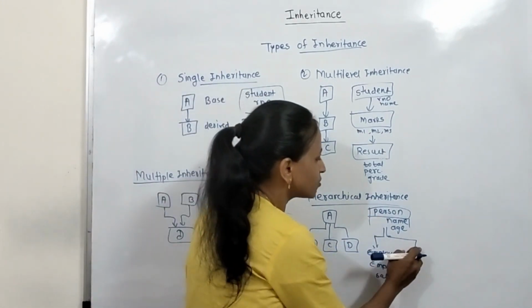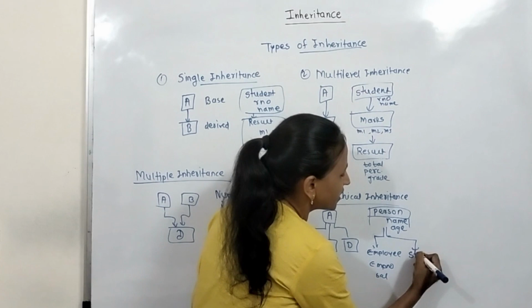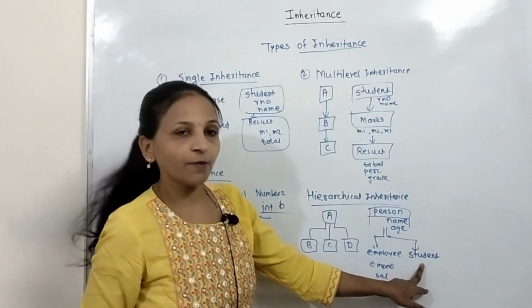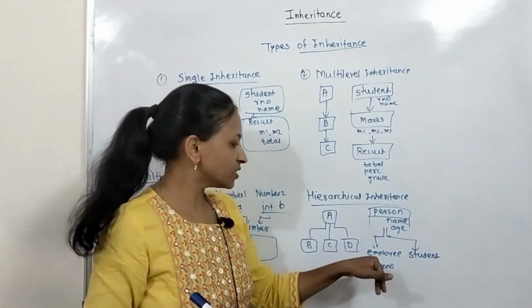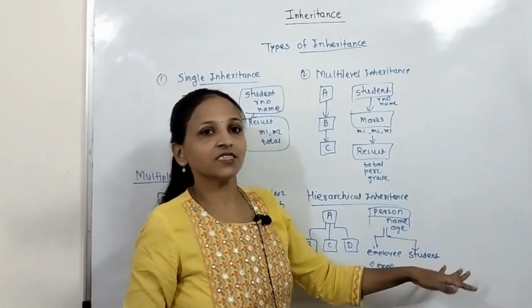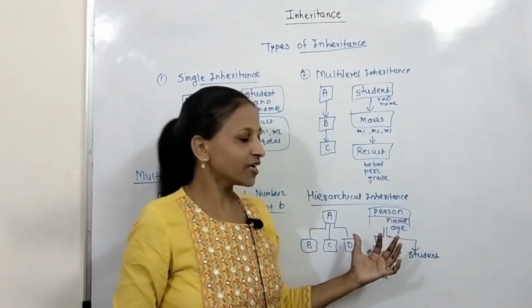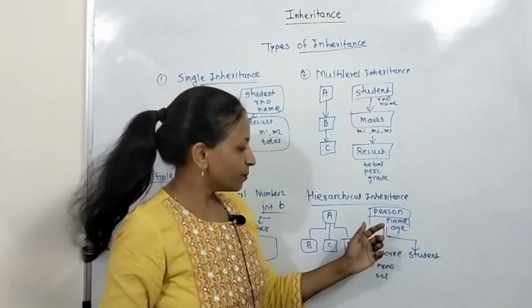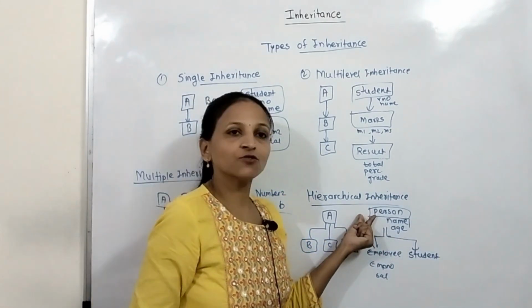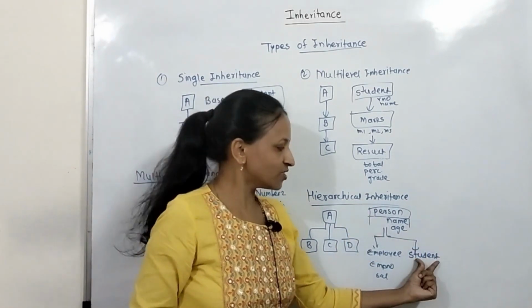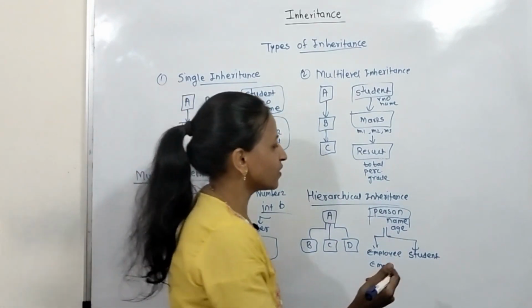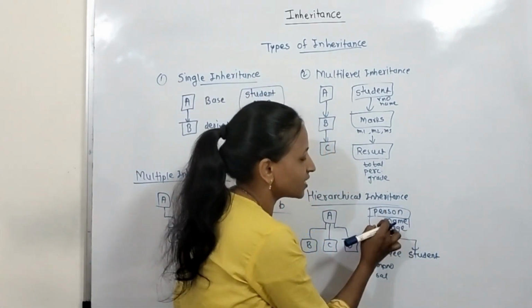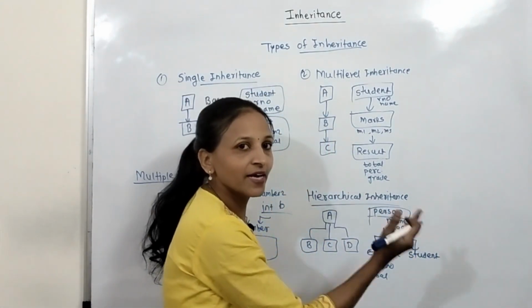Now we can also create one more class, let's say a student class. Again I am deriving this student class using the person class as a base. Why? Because an employee is a person as well as a student is a person. That's why we can create a hierarchy like this. We can derive the employee class using person as a base, as well as create the student class using person as a base. Again, student is a person, so student will again have name and age.